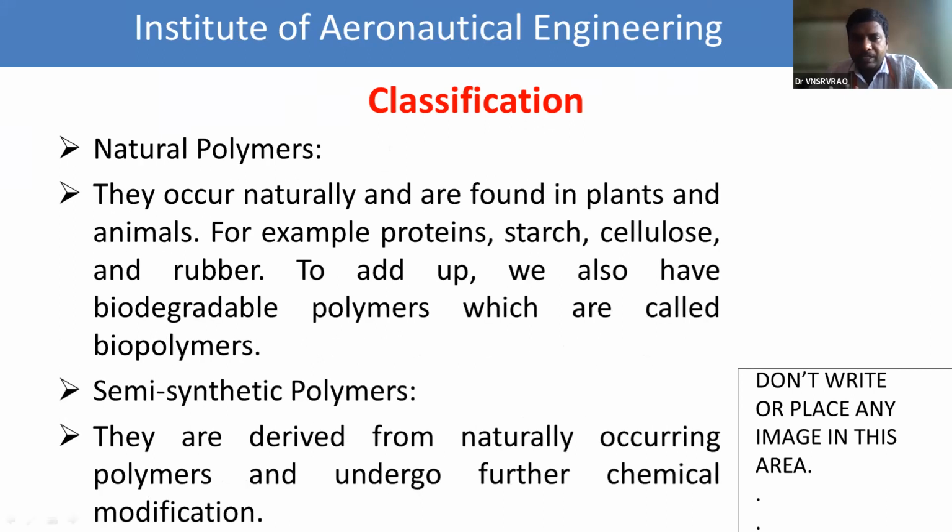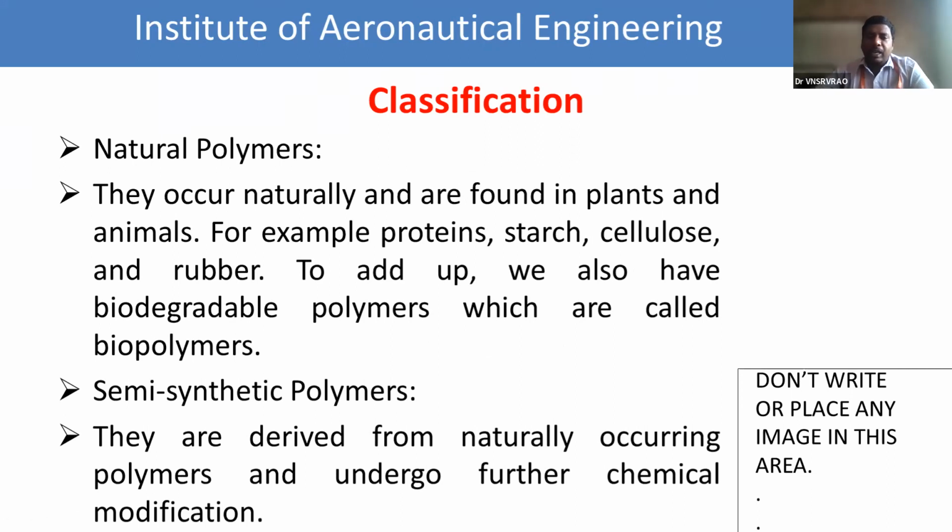What is the example for natural polymers? Protein, starch, cellulose, rubber. Proteins, starch, cellulose, and rubber are examples of natural polymers. And also biopolymers. Biodegradable polymers also come under the category of natural polymers.